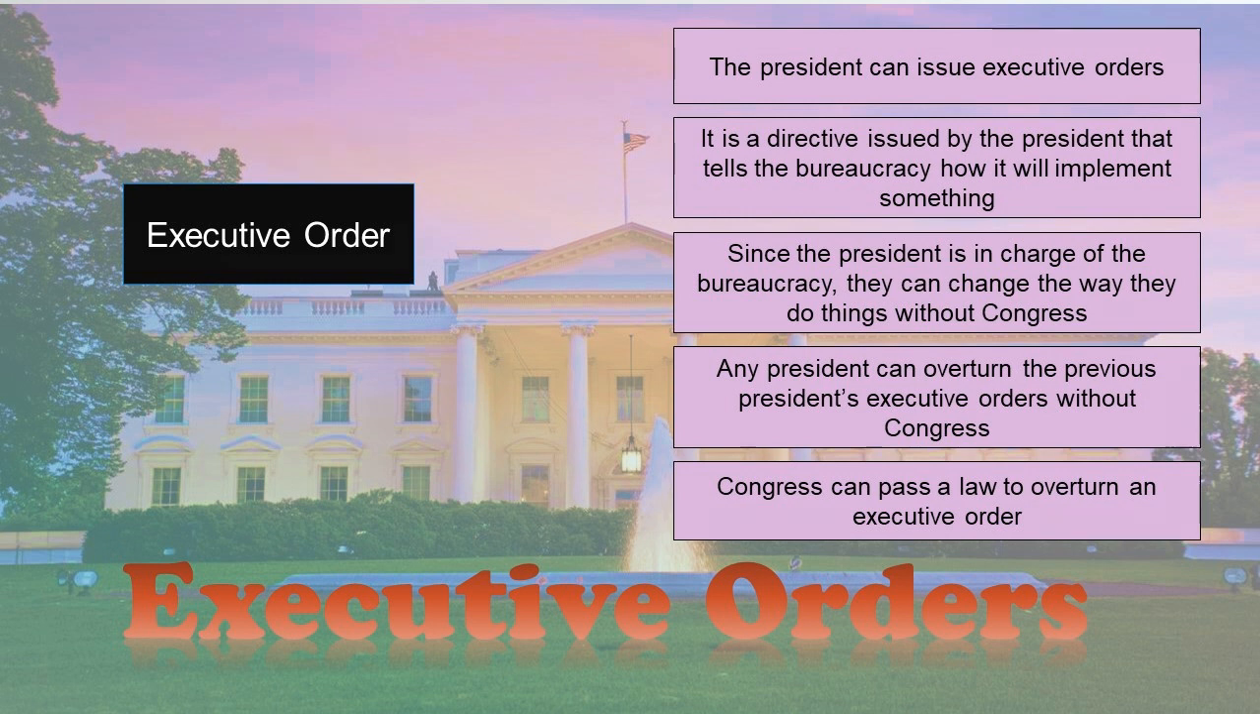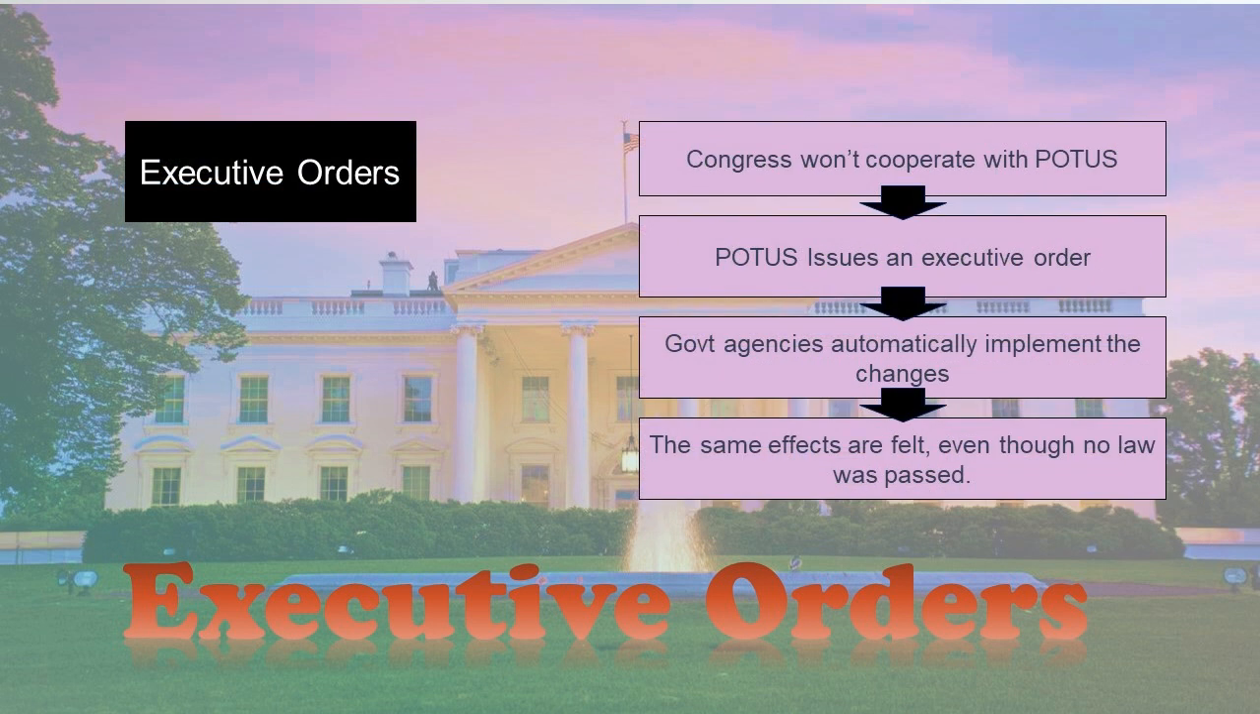So here's our step-by-step process for how an executive order happens, right? In this case, we're going to start with a situation where maybe the president has proposed something to Congress, but Congress will not cooperate with the president. So the president issues an executive order. Step 2, that's it. They just write an executive order. Step 3, the government agencies automatically implement the changes that the president wished for. So steps 2 and 3 happen very quickly. The president says, do this. The agencies start doing it. And here we are in step 4. The effects to the American public are the same.